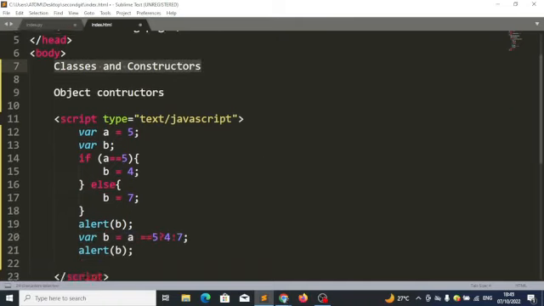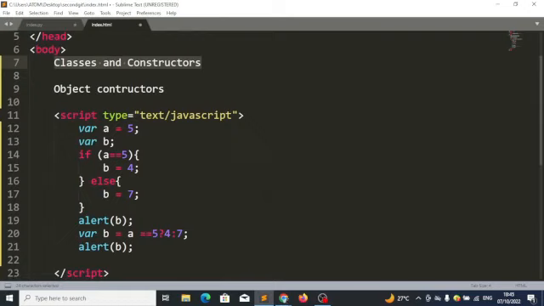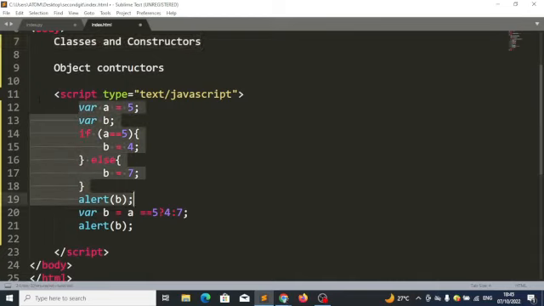Aside from that, you are not learning new things, you are only learning new syntax. You are not learning new logic, except when we look at classes and constructors. You are only learning new syntax to do what you can already do. So let's start with variable declaration.